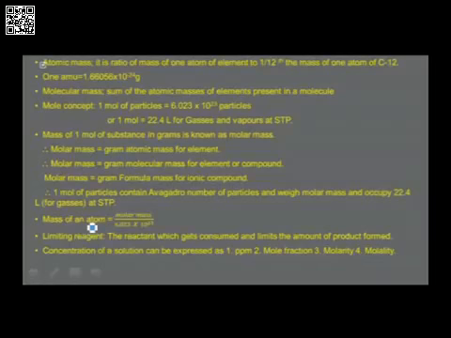Limiting reagent. The reactant which gets consumed and limits the amount of product formed in a reaction is known as the limiting reagent.